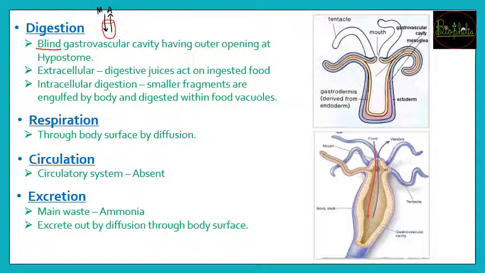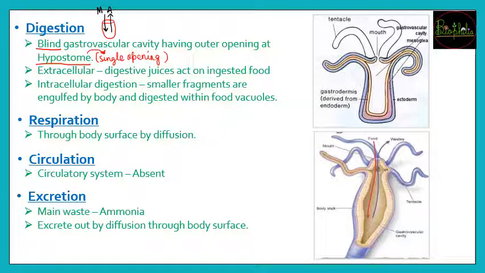So anus and mouth both will be acted by the same opening. So that is a blind vascular cavity, and there will be a outer opening that is called as hypostome. So वो जो एक opening है, that one single opening which is acting as both mouth and the anus, that is nothing but called as the hypostome, which is the single opening.